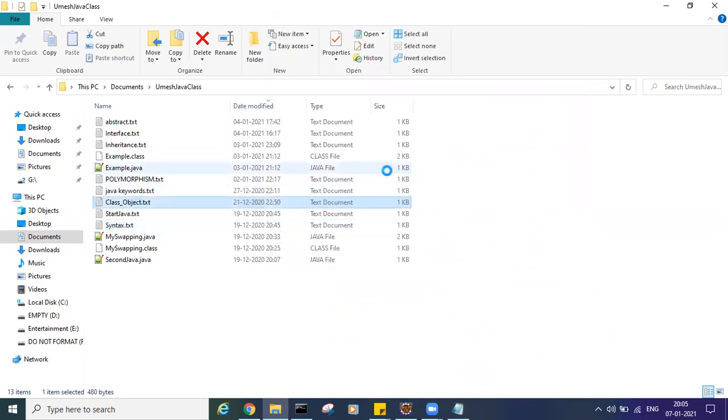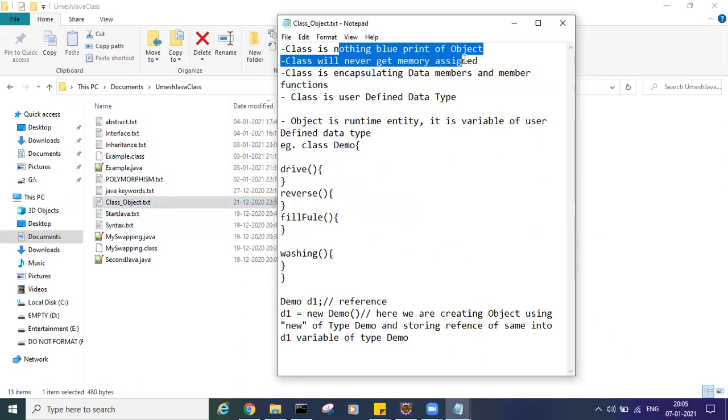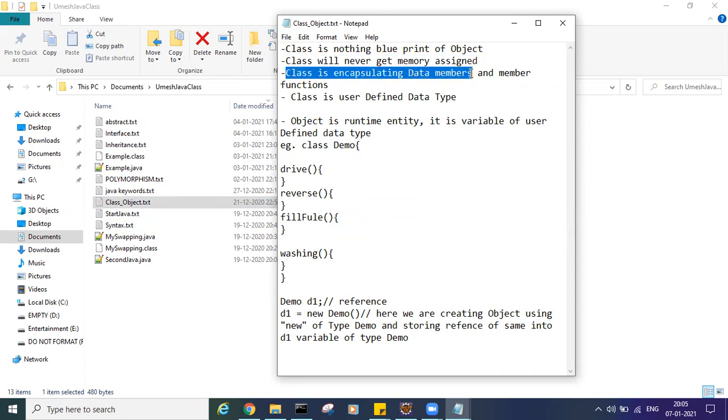Then what is class and object? We checked that a class is nothing but the blueprint of an object. Class will never get memory assigned. This is a very important statement. Class is encapsulating data members and member functions. Member functions means the data is there, and you will process it. It is like you have a bank account and the balance is your data. Making a withdrawal and deposit are the functions we will create on that. So data members and member functions.